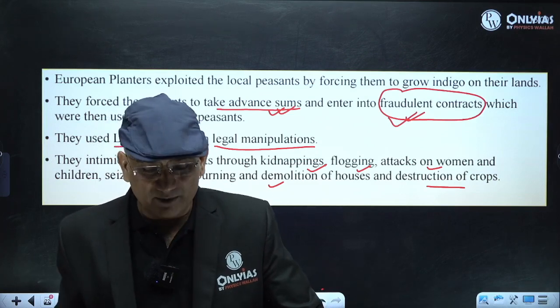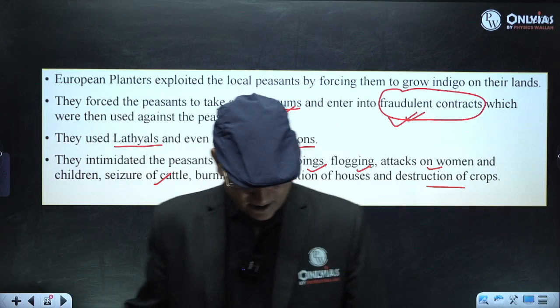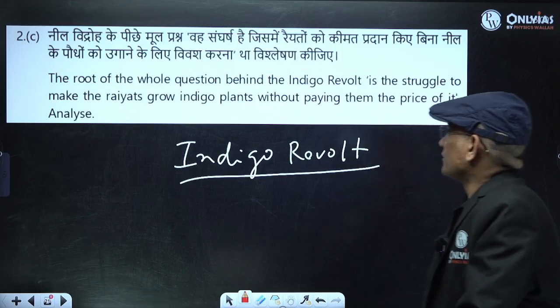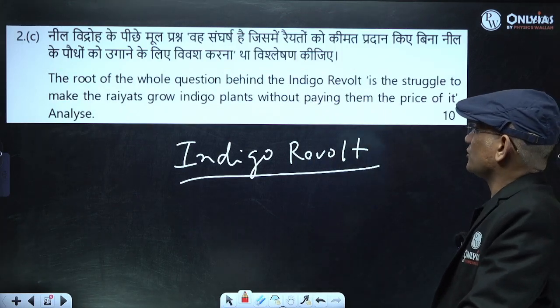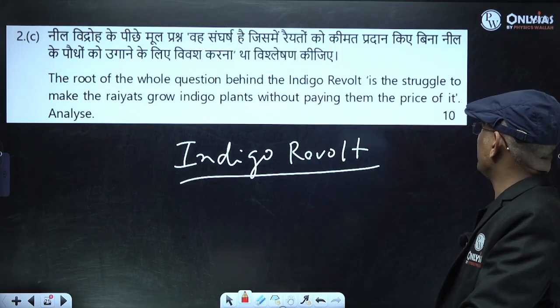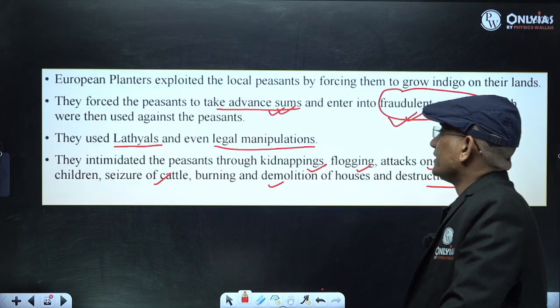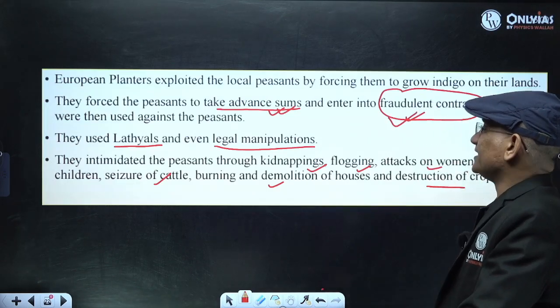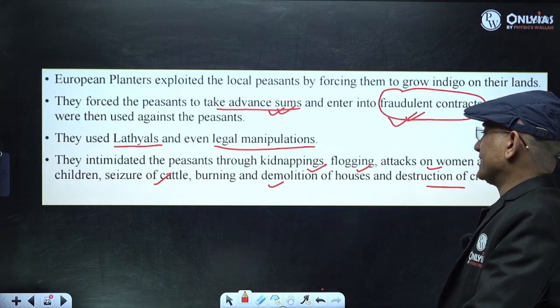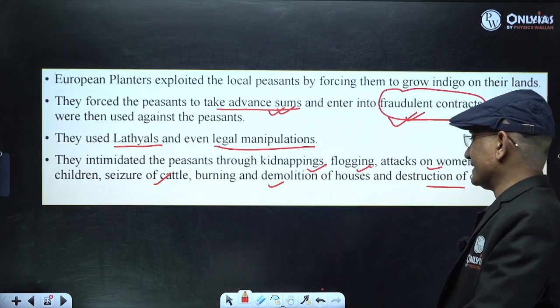So the root of the question behind this was the struggle to make the Raiyat grow indigo without paying them the price of it. So they were compelling them to produce indigo. So you have to highlight this.